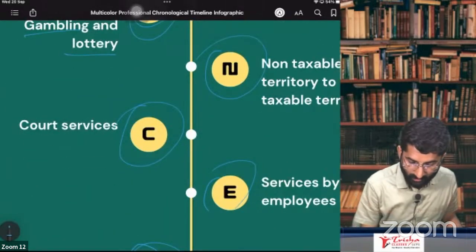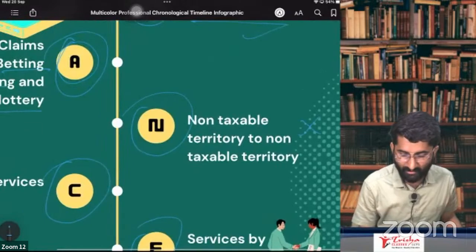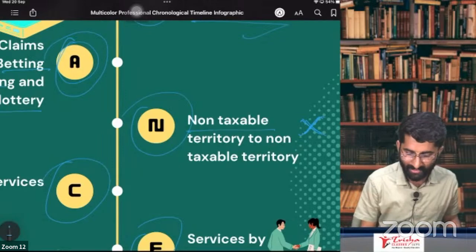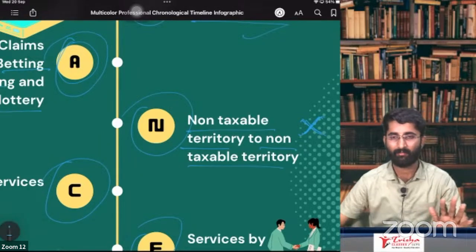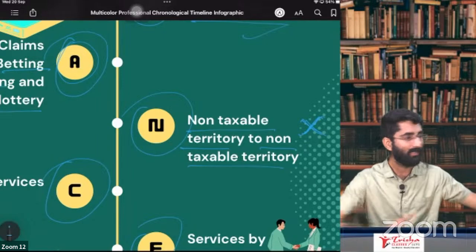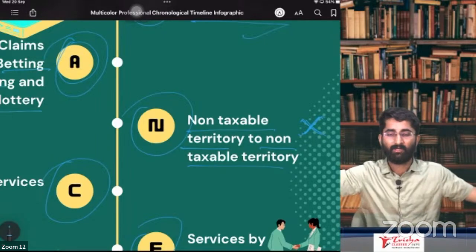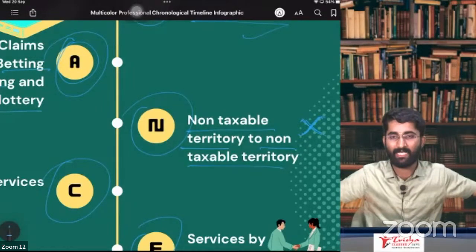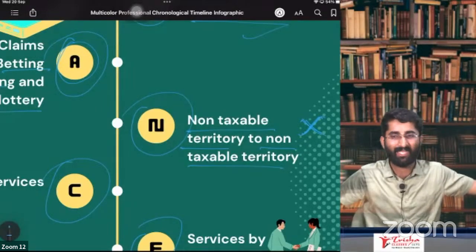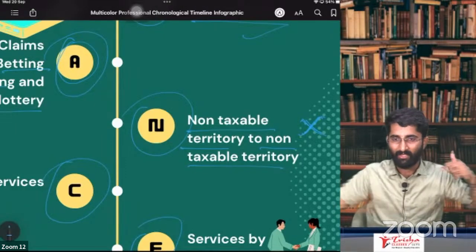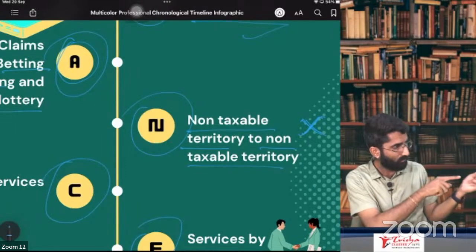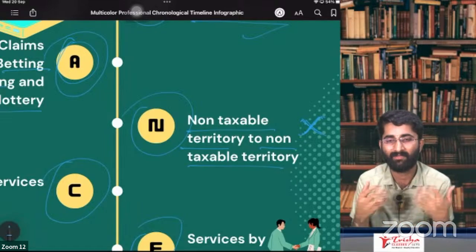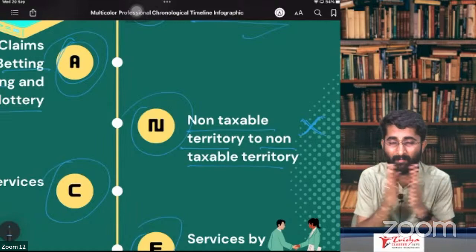Next one is the last. This is also not there in your syllabus, but let me explain. Entity to entity: non-taxable territory to non-taxable territory. For example, I am purchasing some goods from China and directly sending them to the US. So the goods have never entered India. China is a non-taxable territory, and so is the US. I purchase goods in China and transfer goods to the US. It is neither supply of goods nor supply of service. It's not my service. It's not my supply. Remember, this is not my supply.